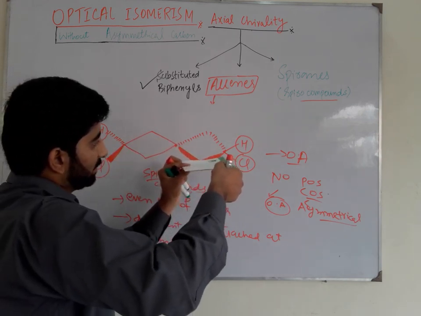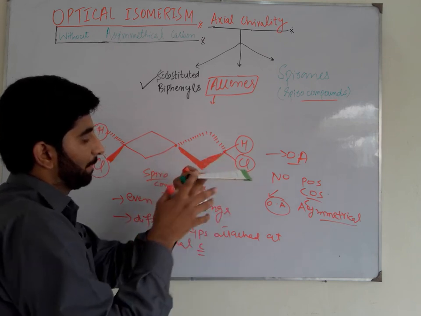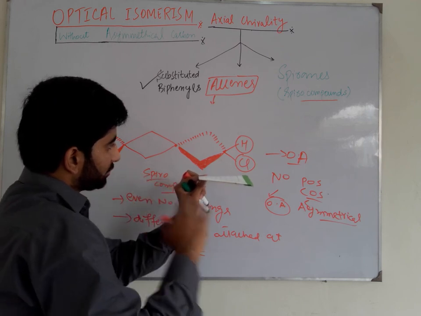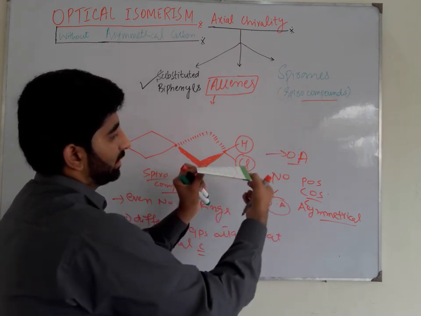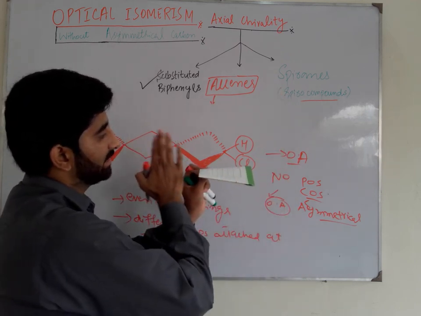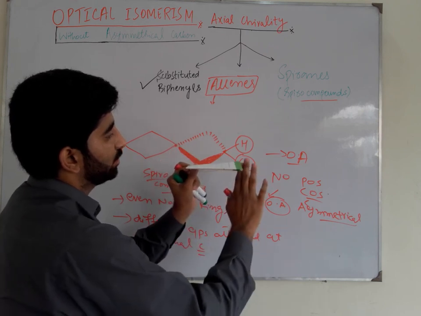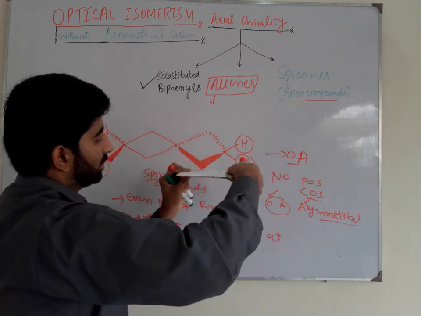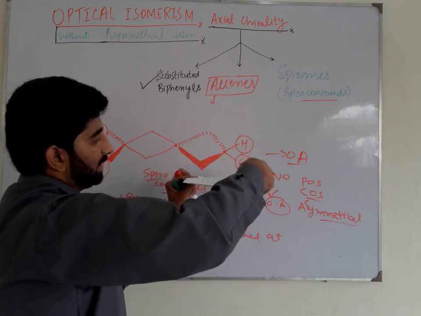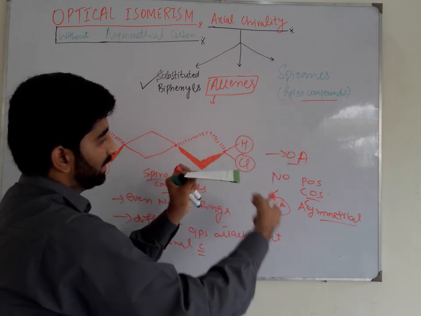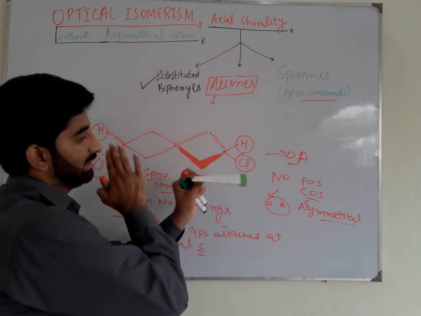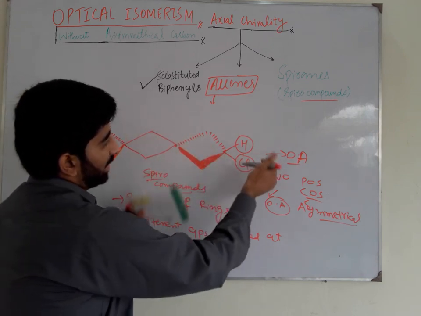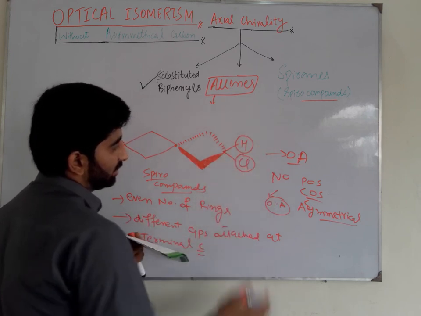Similarly, this ring is present in this plane, and I pass an axis through this plane. So there is a hydrogen here, chlorine here, and I pass an axis through this plane. So it cuts into two equal parts, hydrogen cut into two equal parts, chlorine cut into two equal parts.